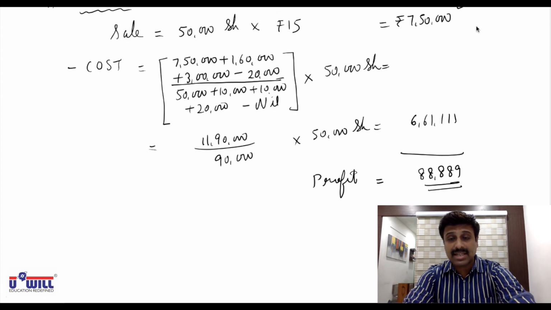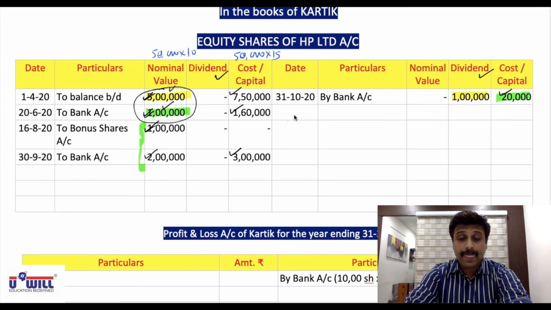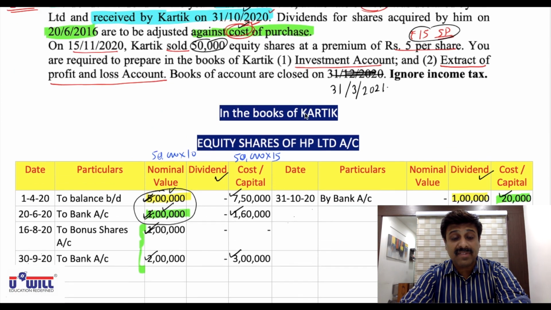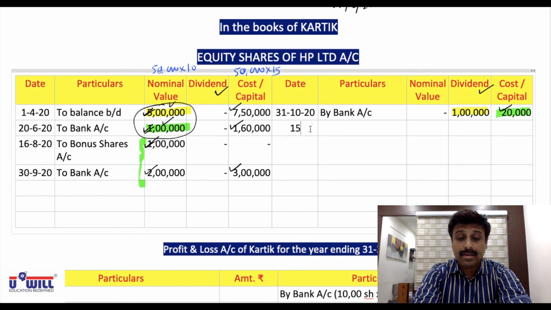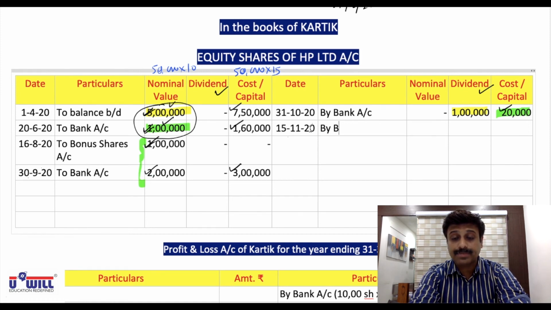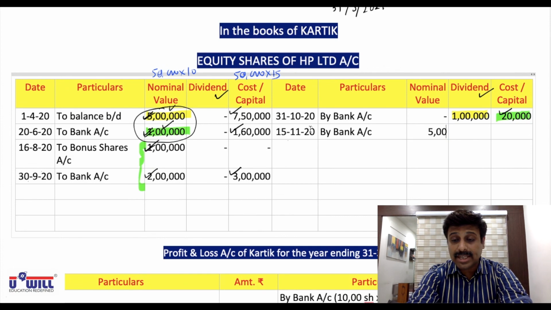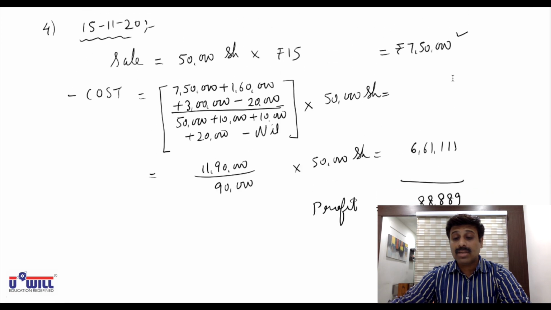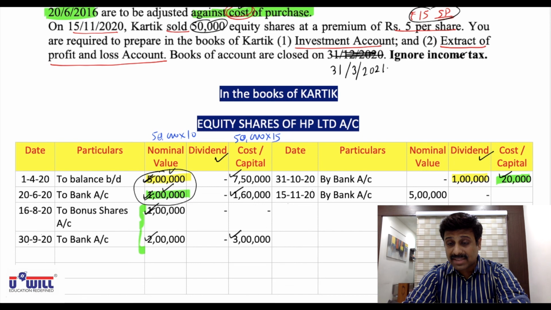So how would we record this transaction? Selling price of 7,50,000 we will write on credit side. On which date is he selling? November 15th. So selling price will be recorded on credit side, 15th November 2020, by bank account. In nominal value, he is selling 50,000 shares. So what will be the nominal value? 50,000 into 10, 5 lakhs. Dividend nothing. And cost or capital column selling price. What is the selling price? 7,50,000. So in cost or capital column you'll have 7,50,000.